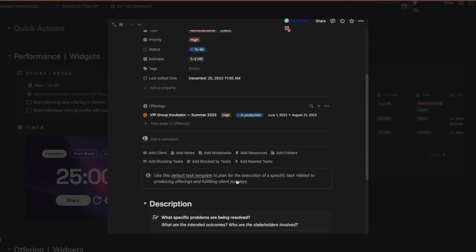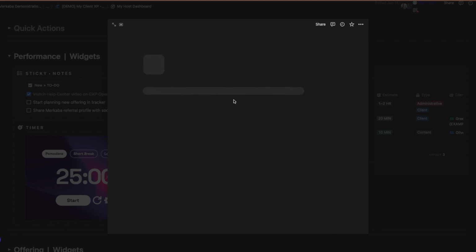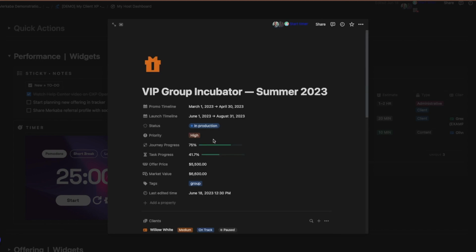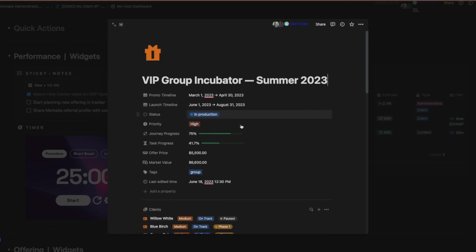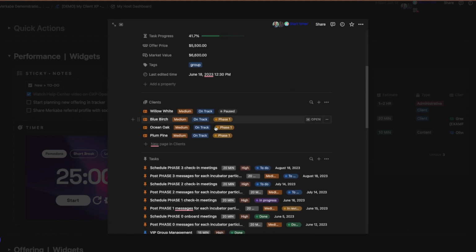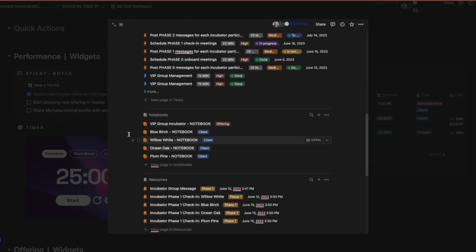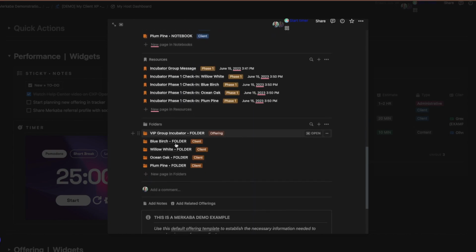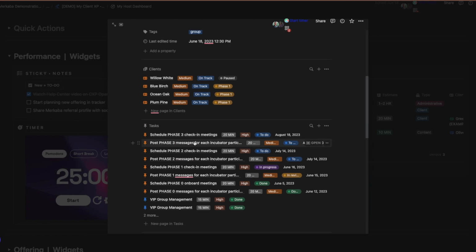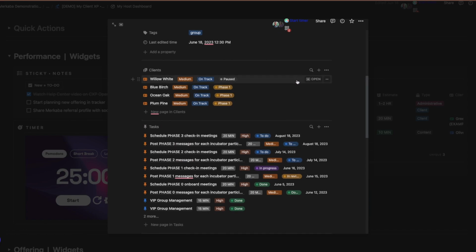So I just check off things. I go to that VIP group offer, and it's going to open up for me. And then from there, I'm able to see how long I'm going to be in this group. I can see everything, every task that I've done for this group, every notebook and resource and folder, right? And then I just go to my clients and check them off. Are they on or off track? What phase are they on? I update all of those things.